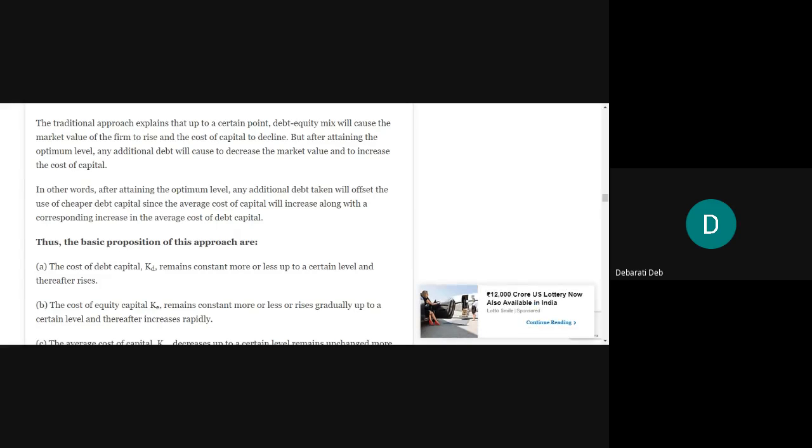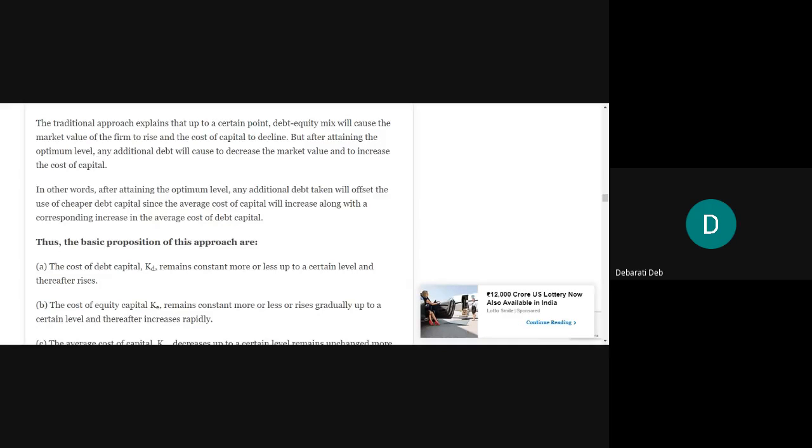That is a very valid statement, because after reaching that optimum level, if you add more debt, that will offset the advantage of having debt at a cheaper rate. Cost of debt is low, right? So that advantage will be offset, cancelled by the risk that will be perceived.